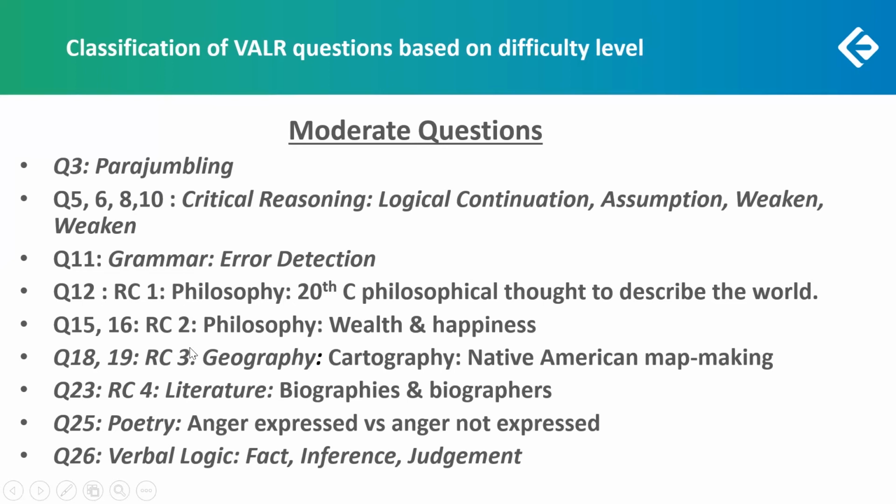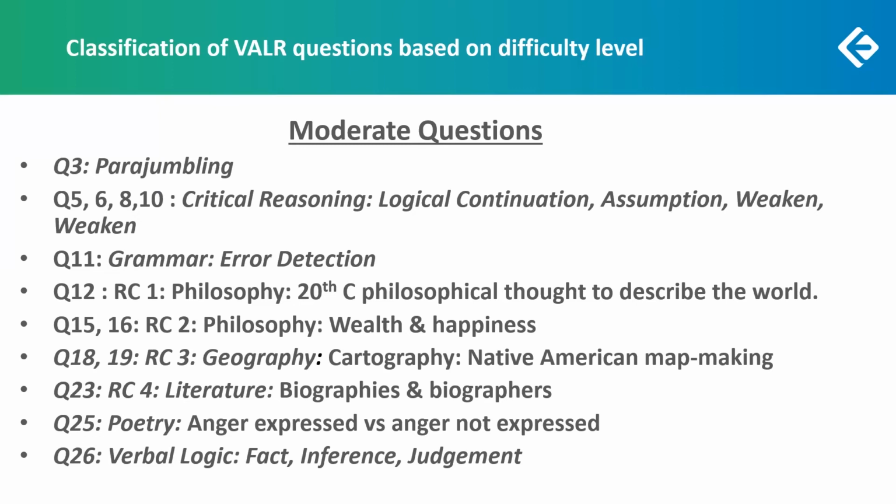Whereas RC2 and 3, the one that dealt with philosophy, wealth, and happiness, a short, crisp one, as well as the one on cartography, the Native American map making, were fairly easy. The second one, though abstract, was short and had easy questions. RC3 was easy to read, and the questions were also moderate. At least 2 of them were moderate. So these 2 RCs were better bets because out of 3 questions, there were at least 2 that were moderate.